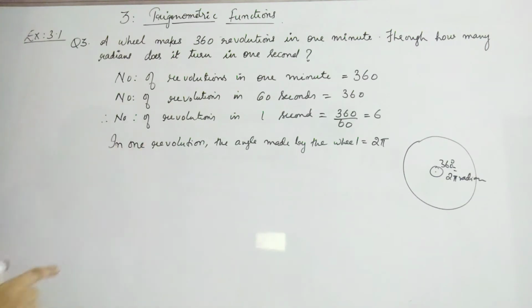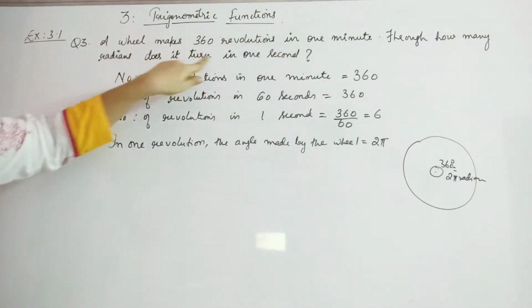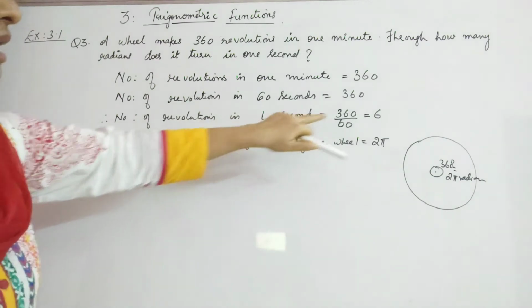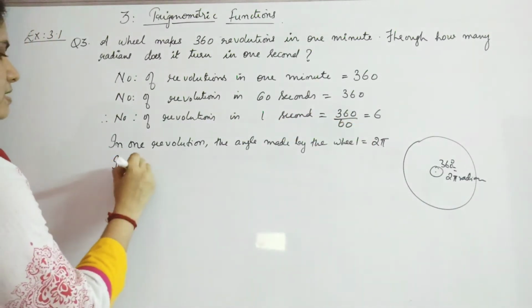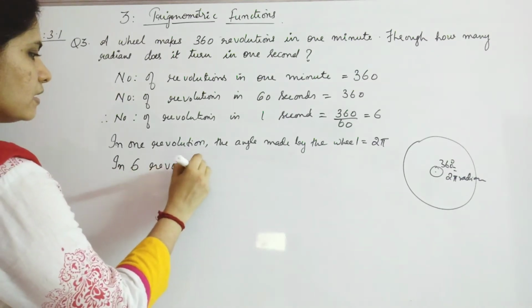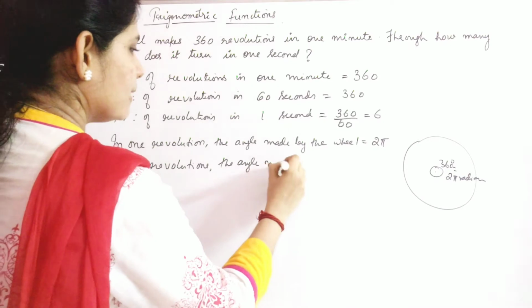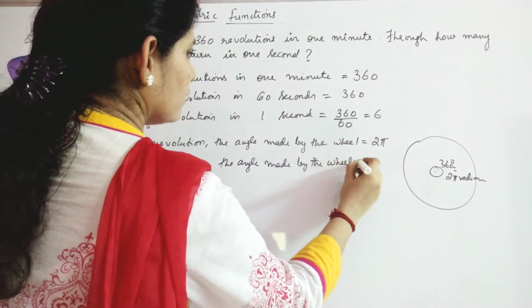So what can you say about what they have asked? Through how many radians does it turn in 1 second, right? So what we have to do is, here we have got that in 1 second the number of revolutions is 6. So we can say that in 6 revolutions the angle made by the wheel will be how much?